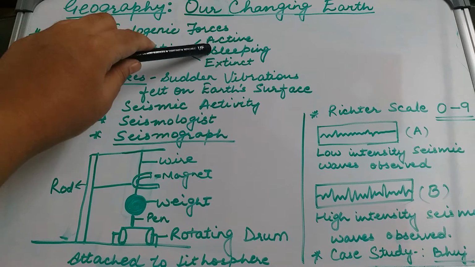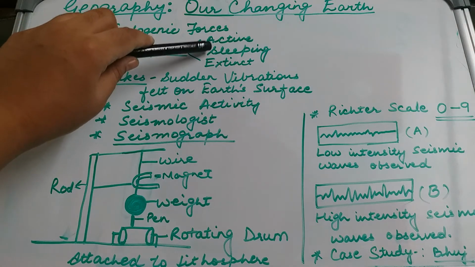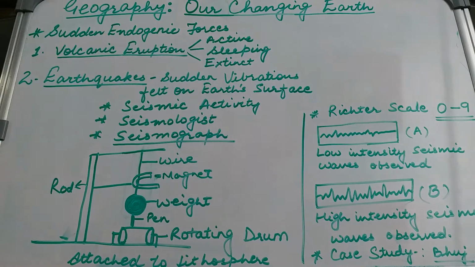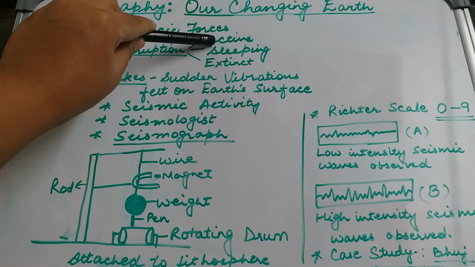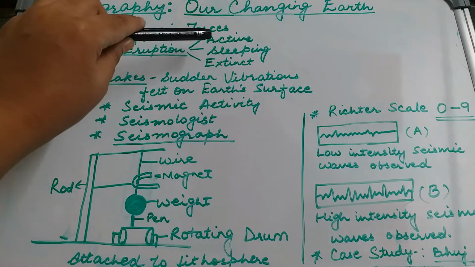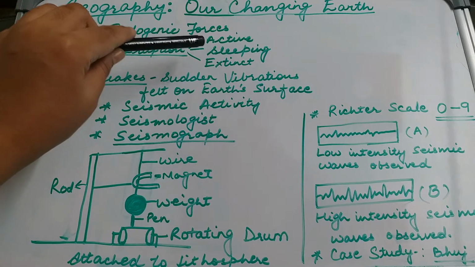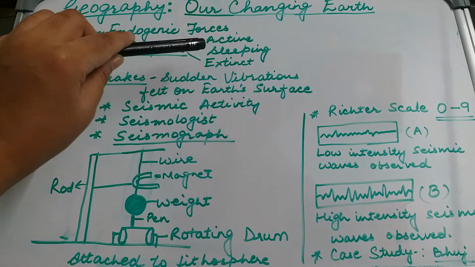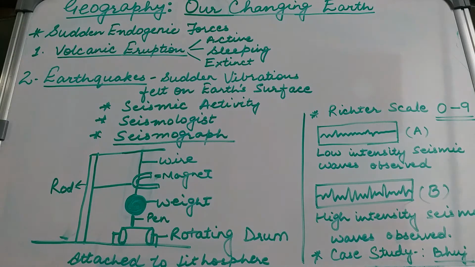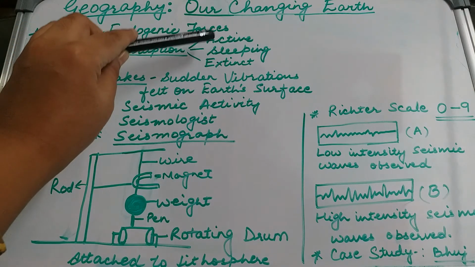The next category that we had already discussed was the sleeping or dormant volcano. As the name suggests, it is a volcano which is not in the active state right now, but there are chances that it will erupt in the near future. For example, Mount Vesuvius in Italy and the very popular Mount Fujiyama in Japan are examples of sleeping volcanoes.